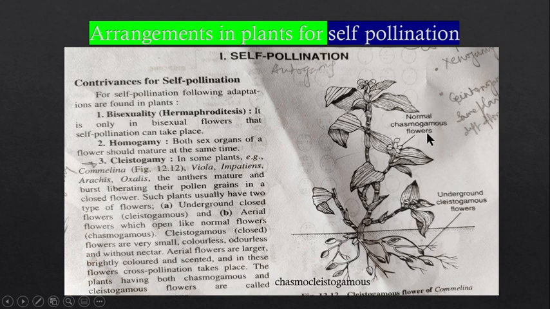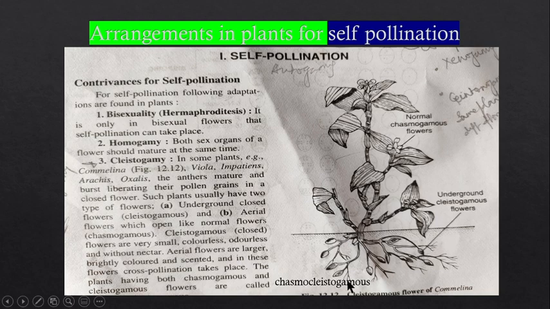So these underground flowers are known as the cleistogamous, and these aerial flowers, the normal flowers or you can say the chasmogamous flowers, are the normal plants. They are larger, they are brightly colored, they are scented, and they show cross pollination. So both types of pollination are there, here the cross and here the self, because the anthers get liberated in the closed condition.